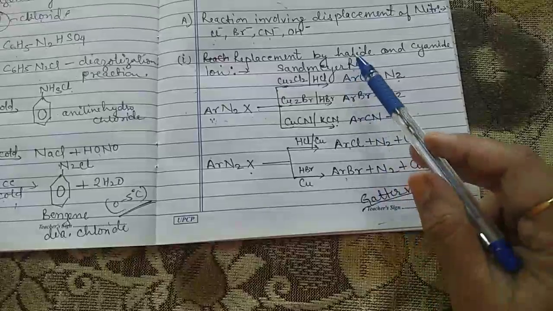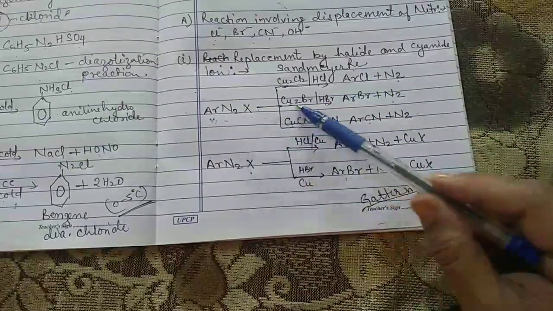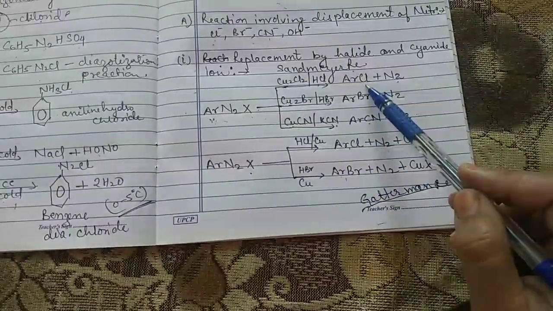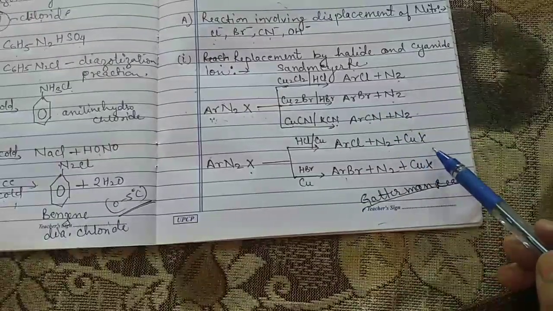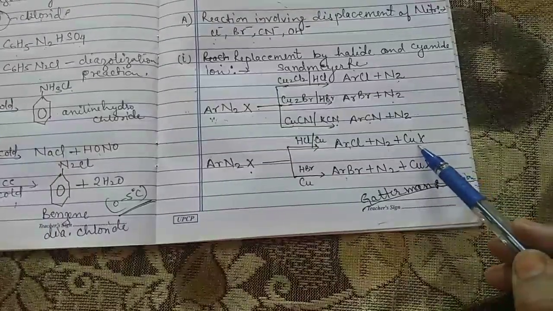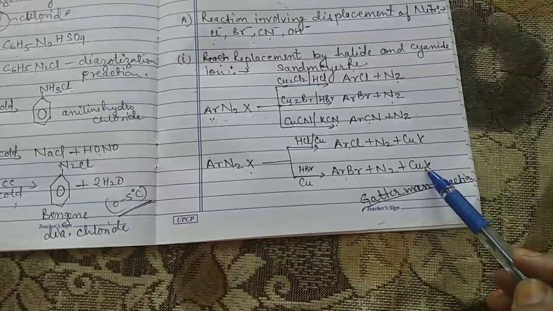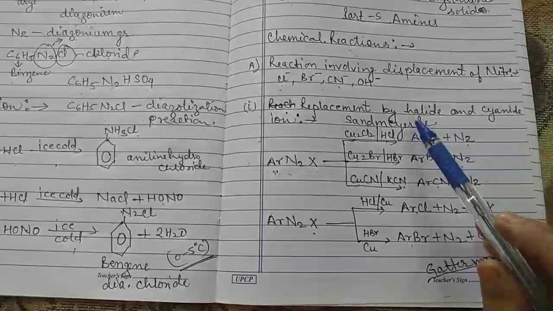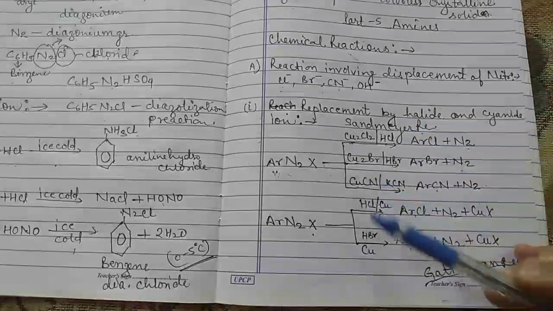In both cases, N2 is replaced from the benzene ring, here with Cl, here with Br. But here we get one more product, CuX, that is cuprous chloride or bromide. The yield of the Sandmeyer reaction is found to be better than the Gattermann reaction.